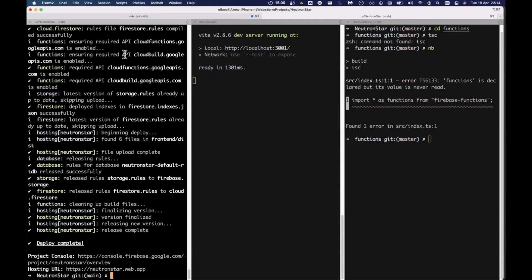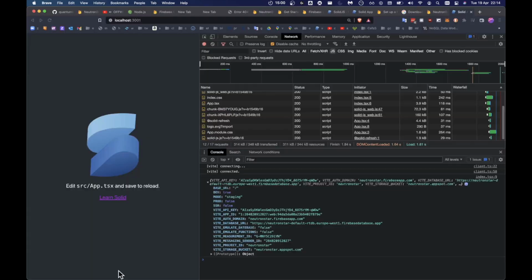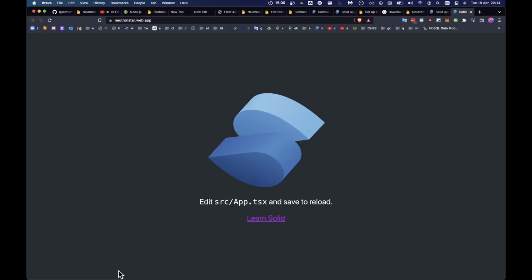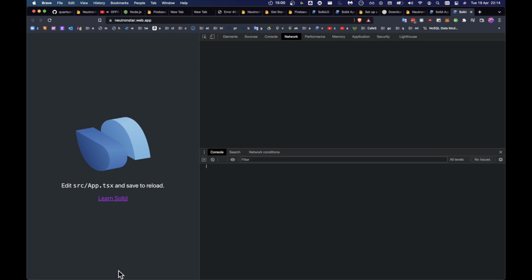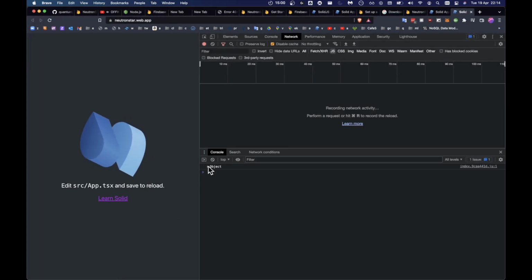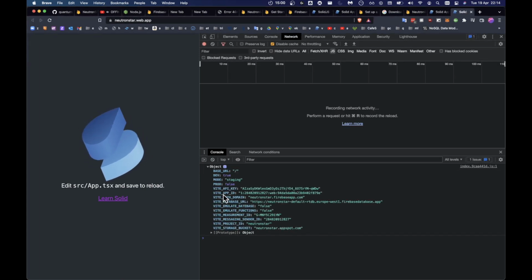Okay, so let's just see if that worked. You should see a nice Solid app running here. It might take a few seconds to update. There we go, running Solid on Firebase hosting with actual logged console settings.